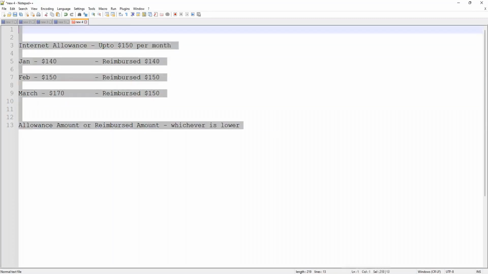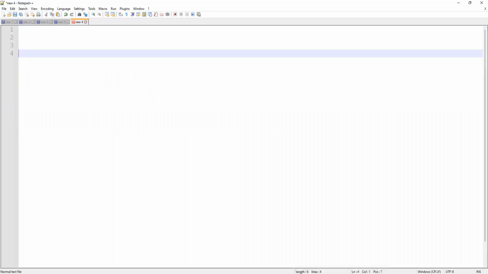Now, while we are here, what is an amount-based plan? The internet expense that we saw, was that an amount-based plan? Yes, where in the allowance they specify an amount. So this is an allowance with a dollar amount.